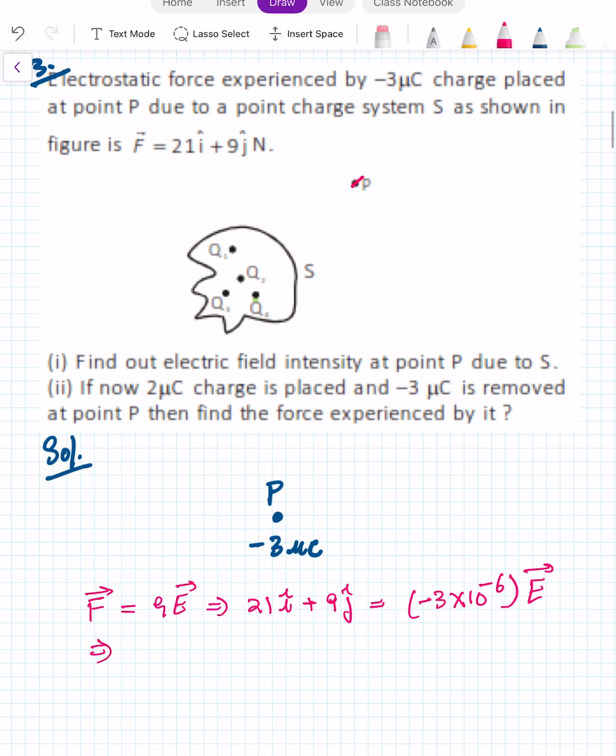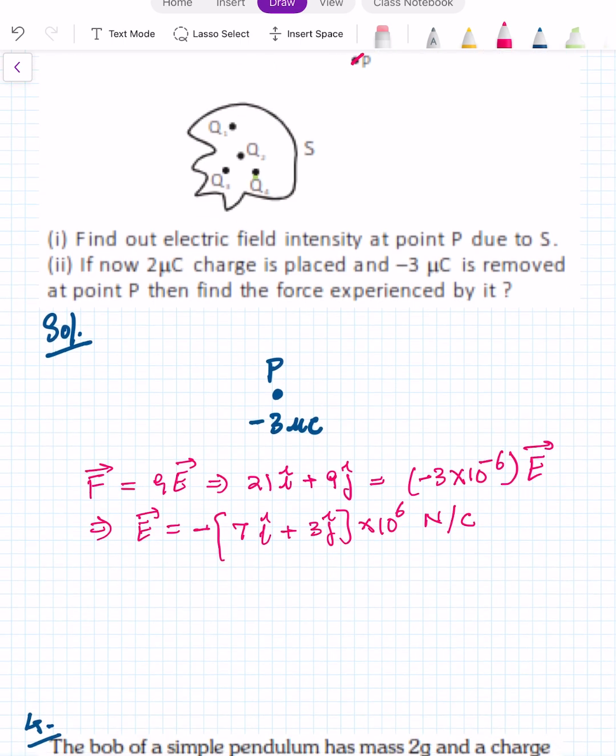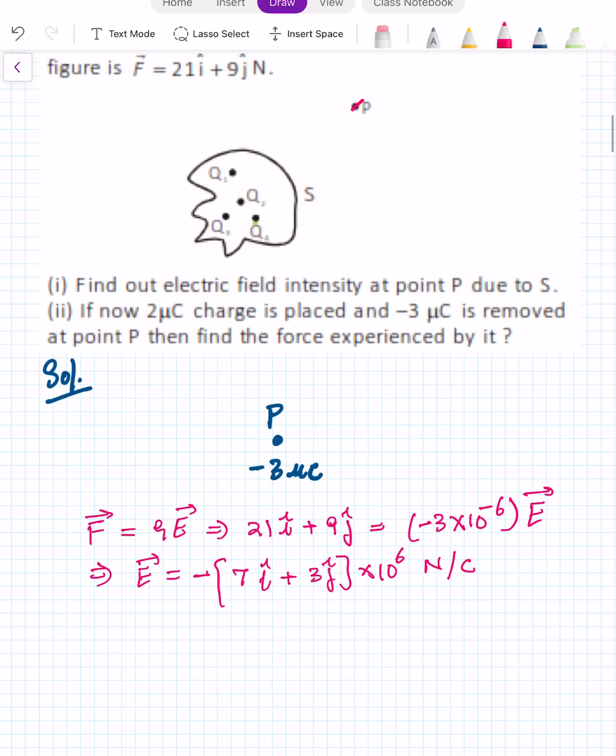So from here we got the E vector as -7 I cap plus 3 j cap into 10 power 6 Newton per coulomb. Now they are saying find out the electric field intensity at point due to S. This is the first part, we got the answer. This is the answer for the first part.